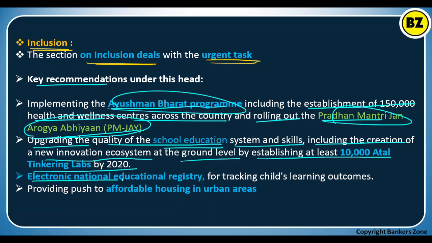Then an electronic national education registry, they have recommended to create it to track the children's learning outcome. Okay, providing a push to affordable housing in the urban area. Okay, for that they will go for the Pradhan Mantri Awas Yojana. Okay, so these are the recommendations.